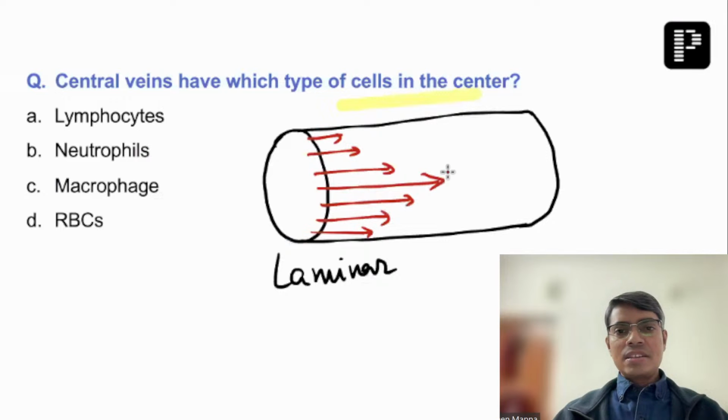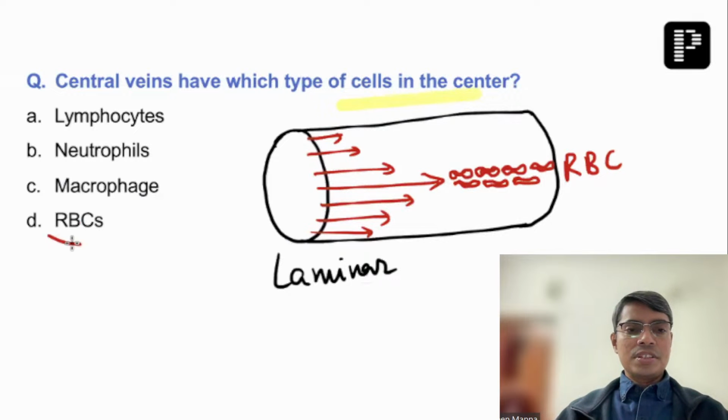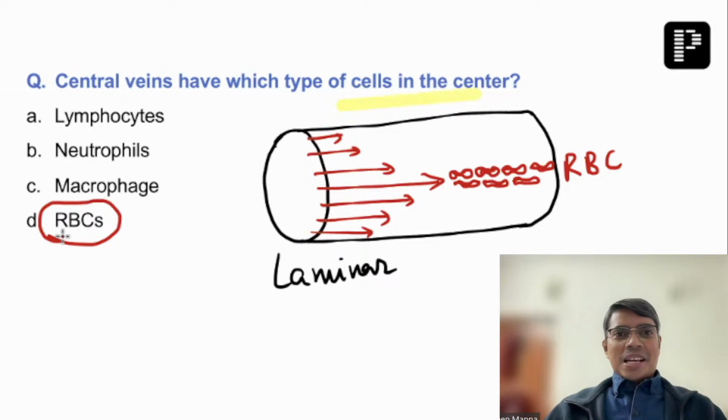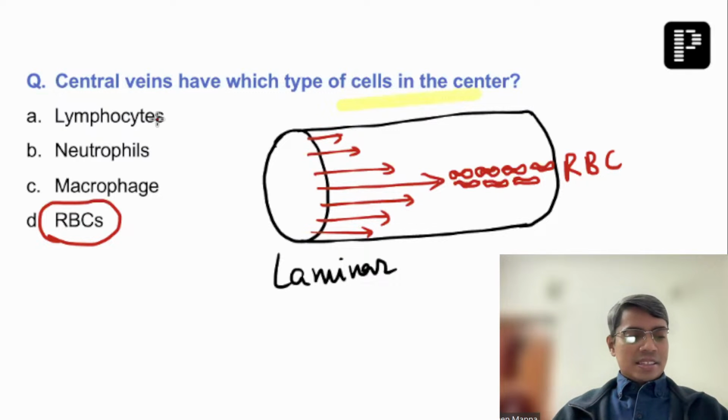Because of this highest velocity at the center, all the RBC or all the blood cells, mainly the RBC, not the WBC, they aggregate at the central part or central stream of the blood vessels. So RBC are going to be aggregated at the center of the blood vessels when the flow is a kind of laminar flow. Got it? So in these questions, the answer is going to be the RBC. I hope all of you also have done this answer correctly. This is an easy question.